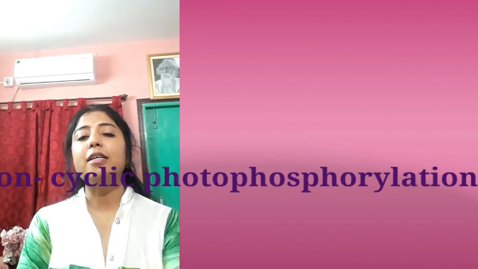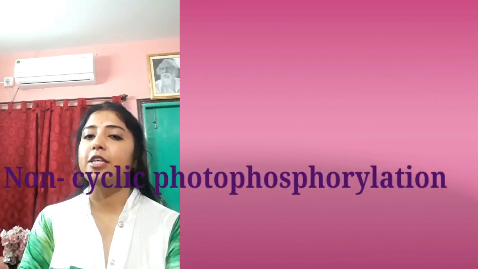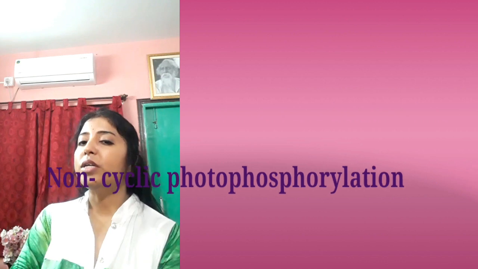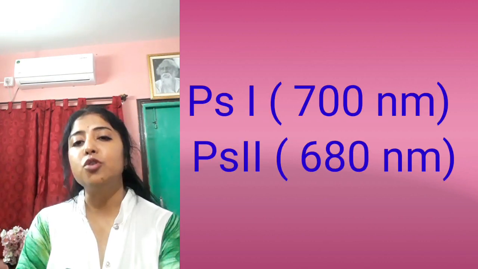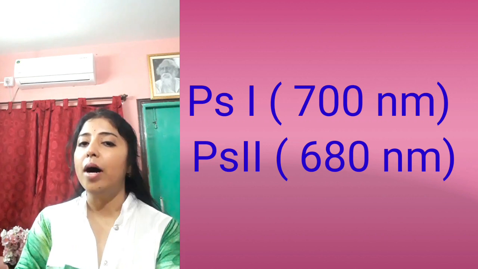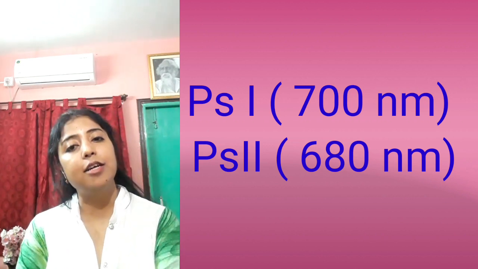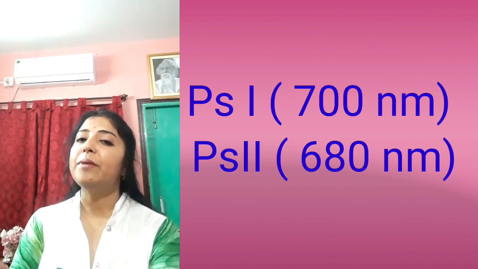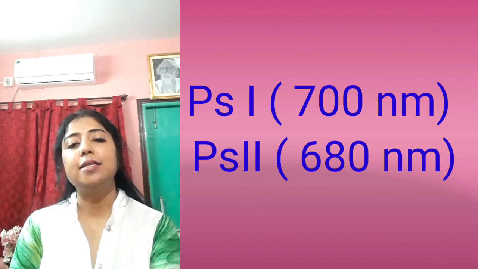Today I have come to an interesting part, that is non-cyclic photophosphorylation. Phosphorylation will be of two types, non-cyclic and cyclic. Today non-cyclic photophosphorylation will be discussed. I told you that there are two types of system, photosystem 1 and photosystem 2, and in case of PS1 their wavelength will be 700 nm, and in case of PS2 their wavelength will be 680 nm.